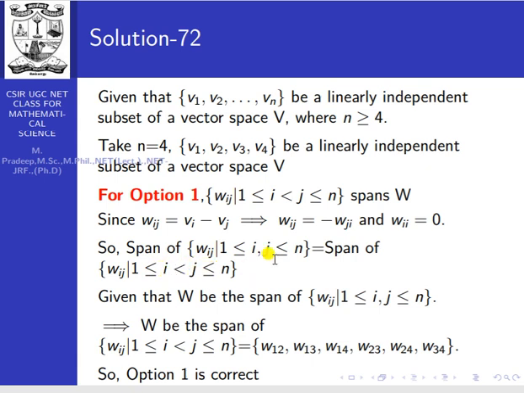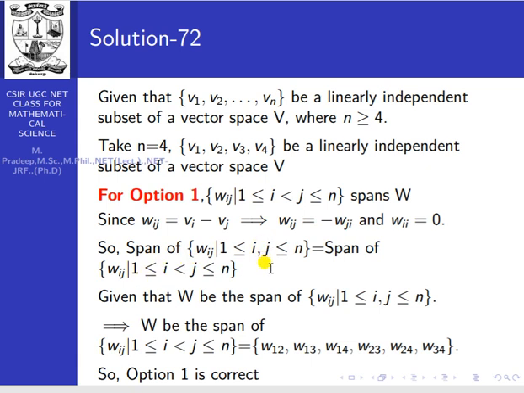But Wij equals minus Wji. That means W12 is equivalent to minus W21, and W13 equals minus W31. So this is spanned by these elements; the others are obviously equal up to sign. So the span has only 6 elements.